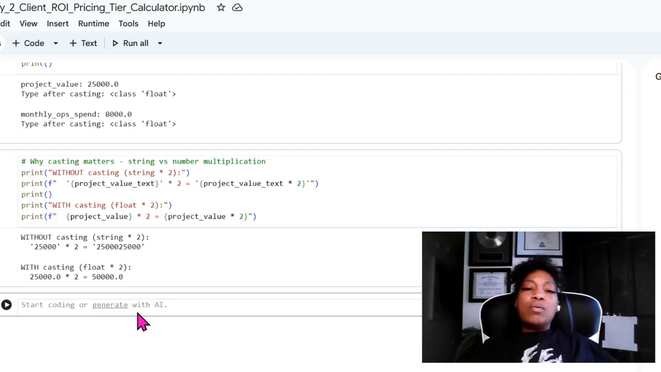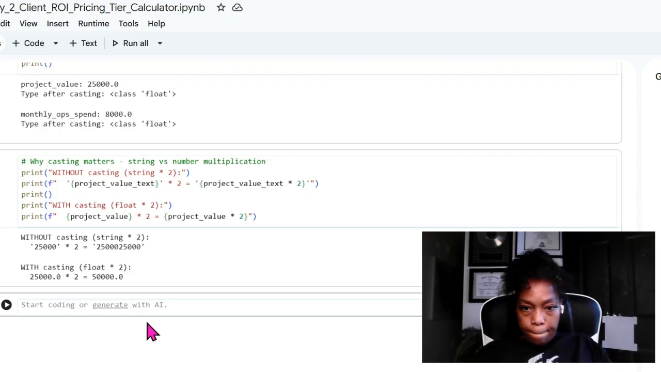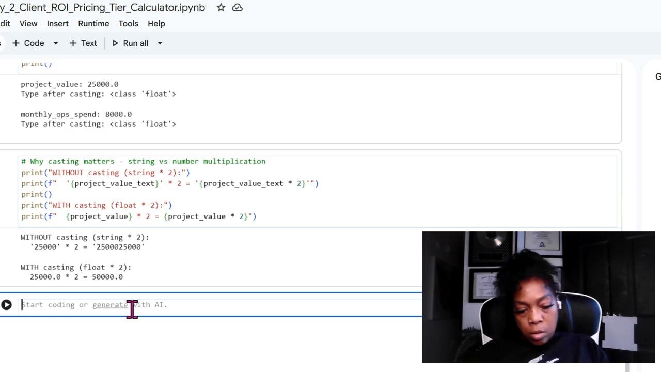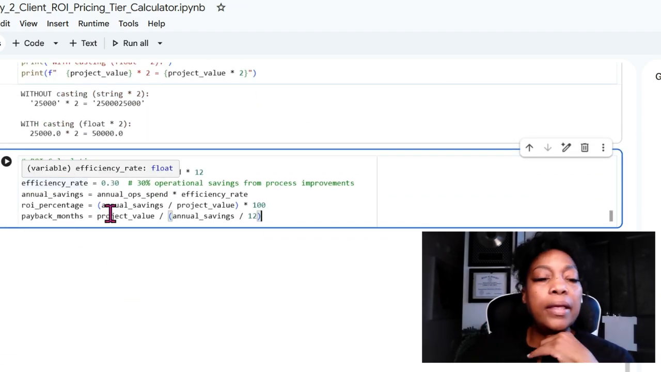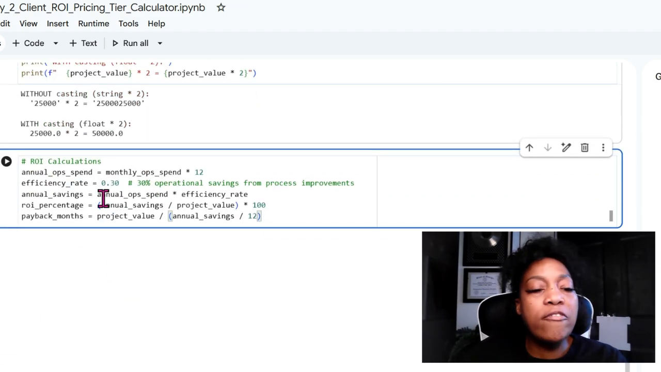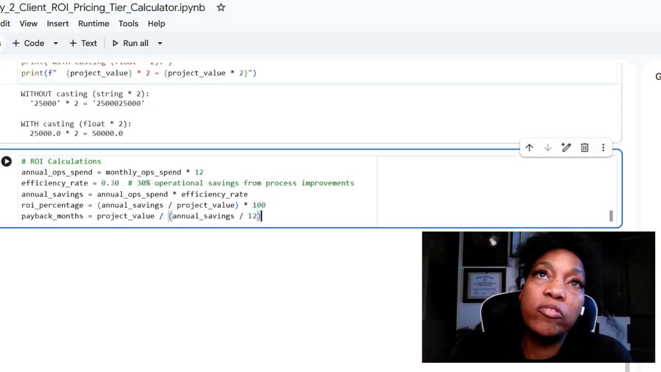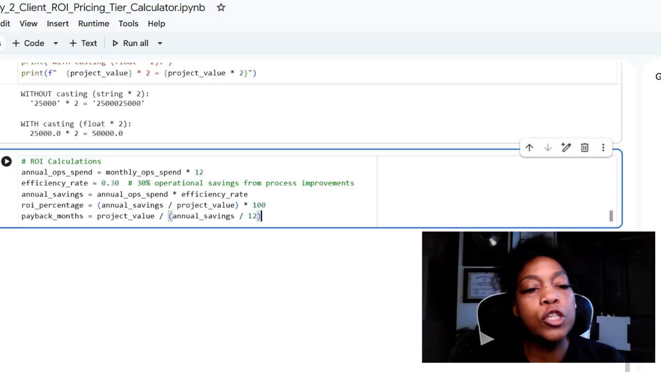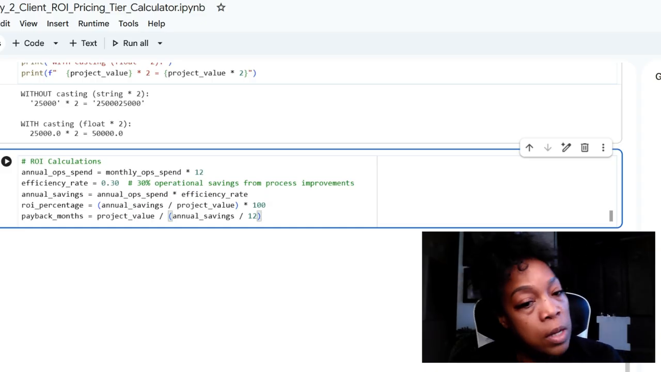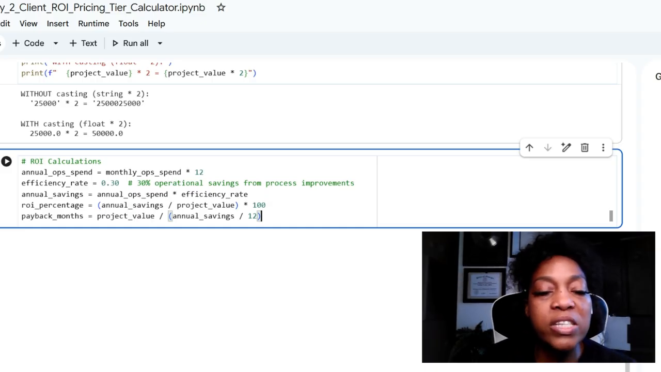Okay, so what's next? We're going to calculate ROI and annual savings, and we're going to have a branded summary for the report. So we're going to look at the annual spend. All right, so we're looking at the annual operational spend. However much that operational spend is, we're going by 12 because 12 months are in a year. And then the efficiency rate is 0.3, or 30%, from the savings process improvements.